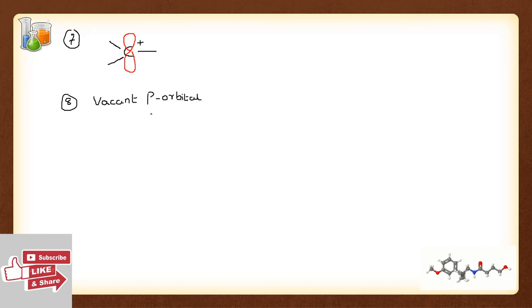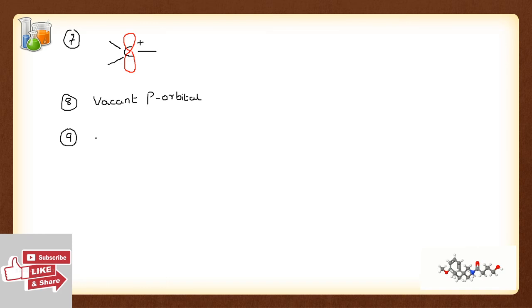This is the reason why carbocation takes part in resonance, etc., which will be discussed further. You should always keep in mind that a carbocation has a vacant p orbital.